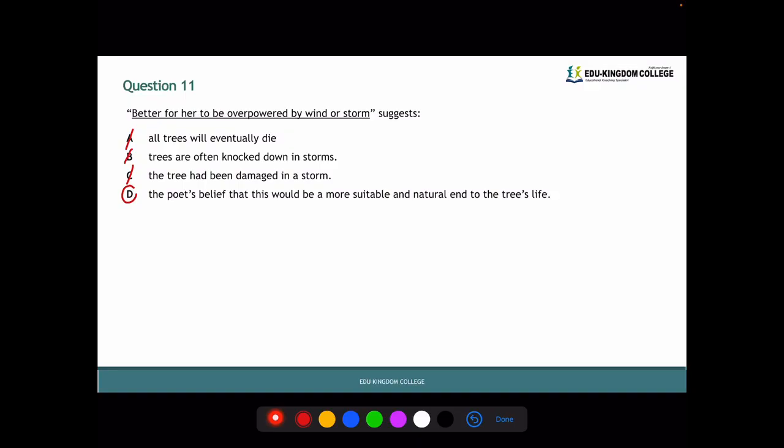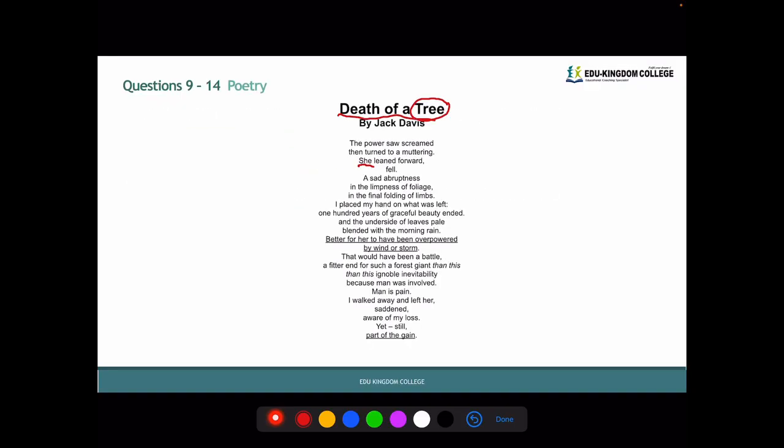We'll just quickly go back and see this in the poem. So here, better for her to have been overpowered by wind or storm, there would have been a battle, a fitter end for such a forest giant than this ignoble inevitability, because man was involved.